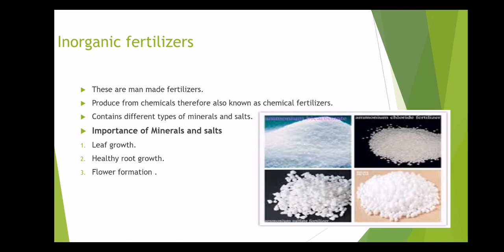Now, what is the importance of these minerals and salts for the plants? As we have already discussed, they are necessary for plant growth. They are necessary for leaf growth, for healthy root growth, and for flower formation. In this diagram, there are four types of inorganic fertilizers. For example, urea, ammonium chloride, ammonium bicarbonate, and ammonium sulfate. These are the chemical fertilizers that are prepared in the industries.